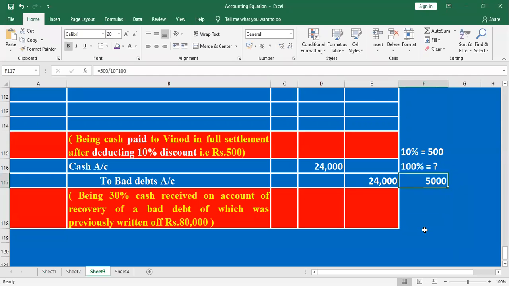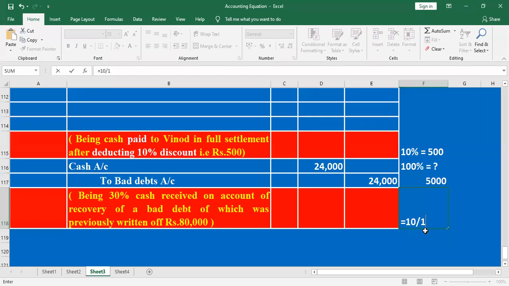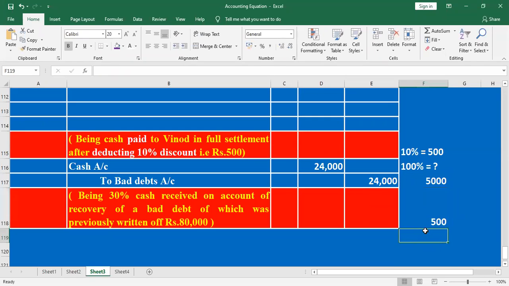What is the value here? The total value is 5,000. Now we need to cross check. What is 10% of 5,000? How do we find out? 10 by 100 into 5,000. Okay, the same value, 500. So our answer is correct.